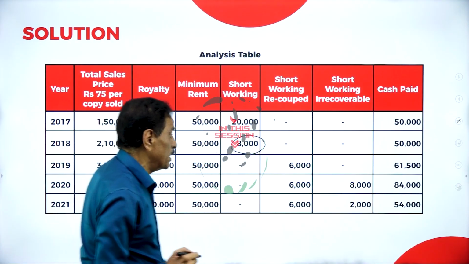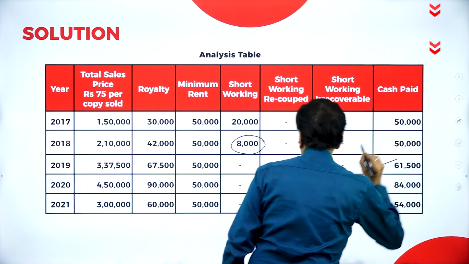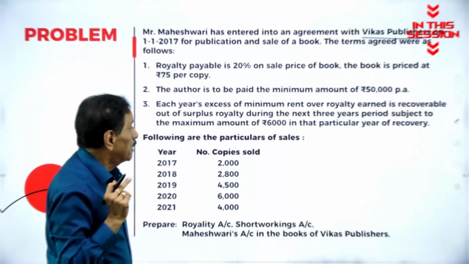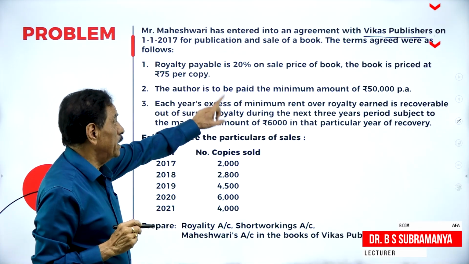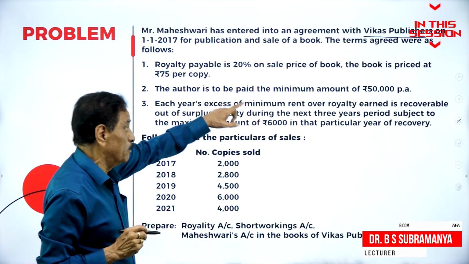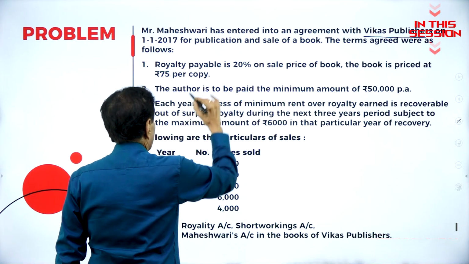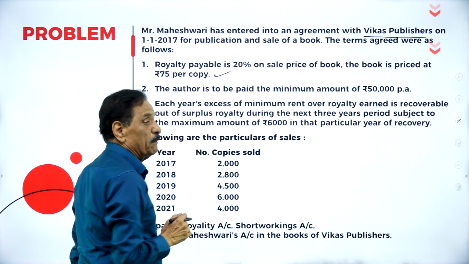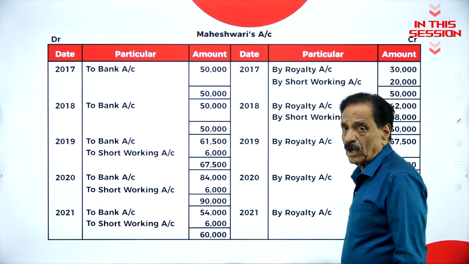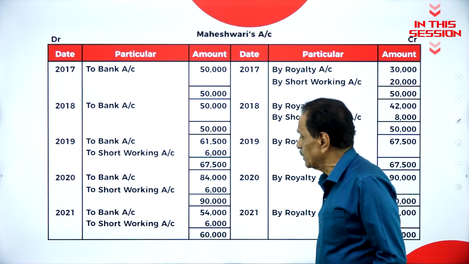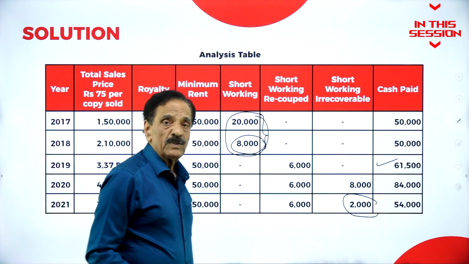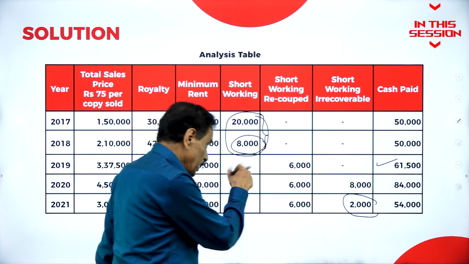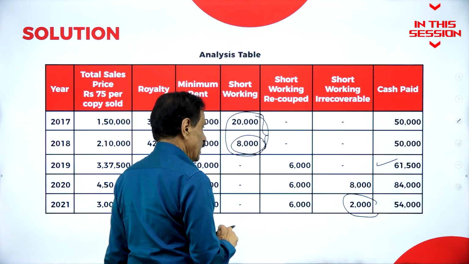6,000 gone means how much is payable? 61,500 has to pay. The terms of agreement were royalty payable is 20% of the sale price of the book. The book is priced at rupees 75 per copy. To bank account 84,000, to short working 6,000. Come back here. Out of 22,000, how much you recover? 6,000. How much you could not recover? 8,000.